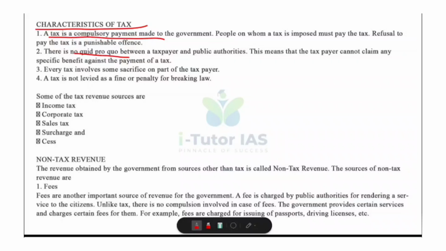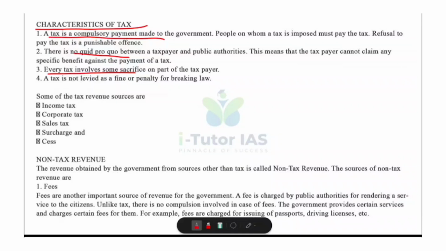So tax benefits the whole society and not one individual. For example, roads, street lights, defense, then public hospitals, all these help everyone and not a single individual. Then, tax involves sacrifice. When you pay tax, a part of your income is given to the government. So every taxpayer makes a personal sacrifice, but it is for society's welfare.